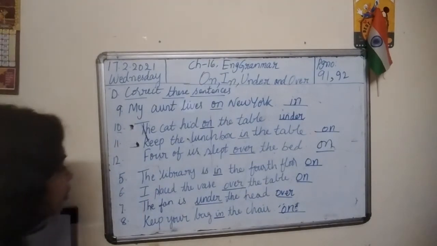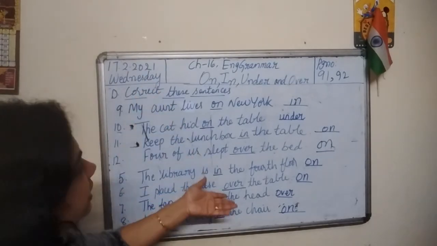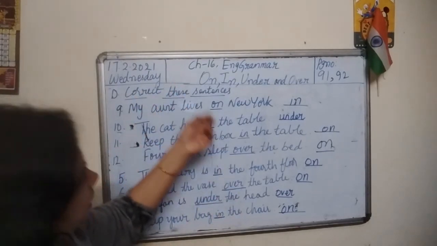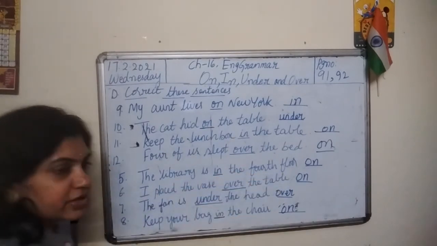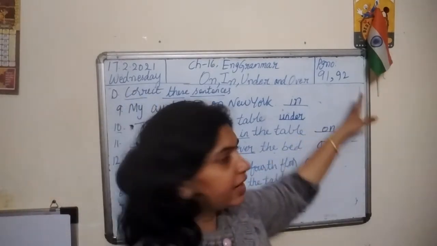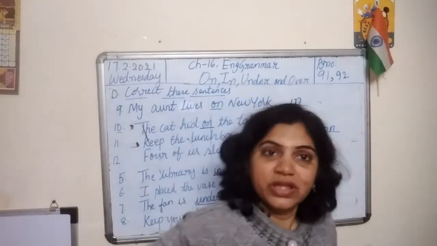So this is how you need to complete this exercise. First read the sentence, understand the meaning, identify the wrong preposition and correct the preposition there. So please finish this, student, page number 91 and 92.